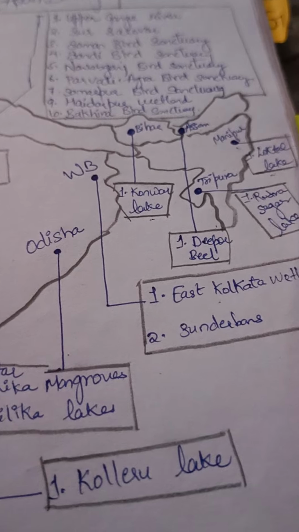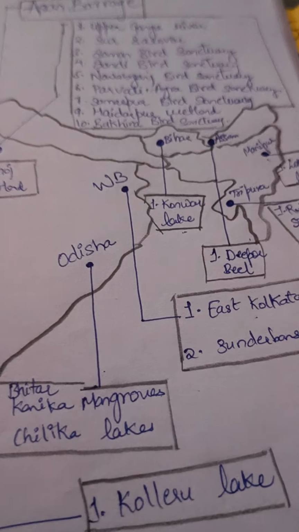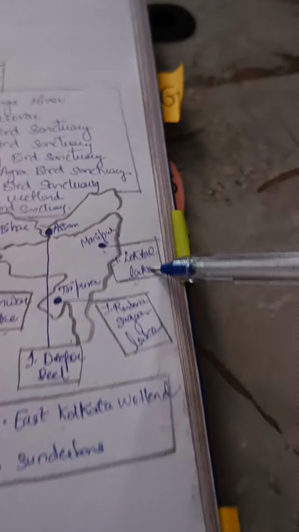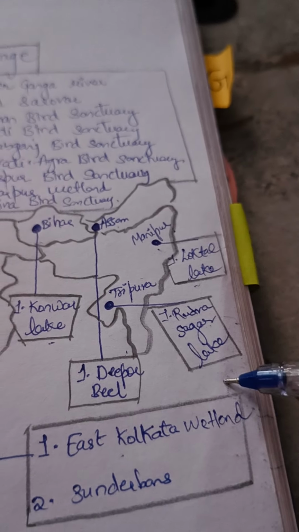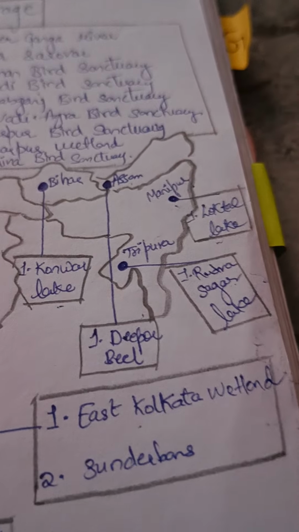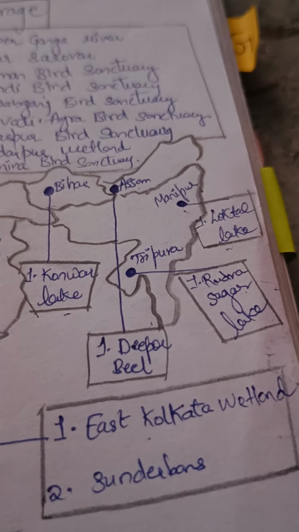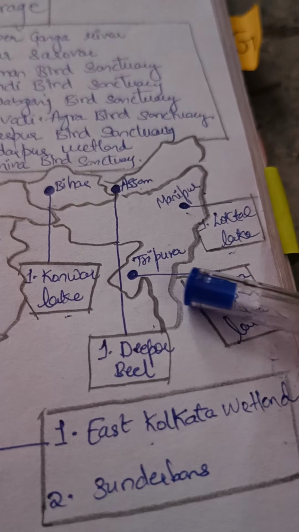Actually it's Dipor Bhil. In Assam we have just one lake, that is Dipor Bhil. And in Manipur it's Loktal lake. In Tripura first is Rudra Sagar lake. We have just one wetland in Tripura, that is Rudra Sagar lake.